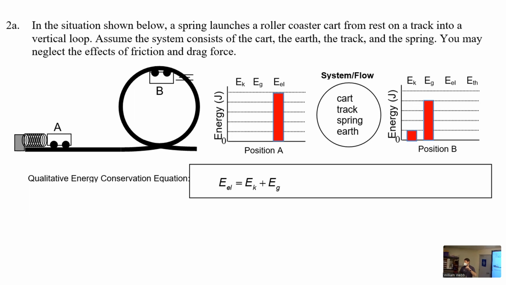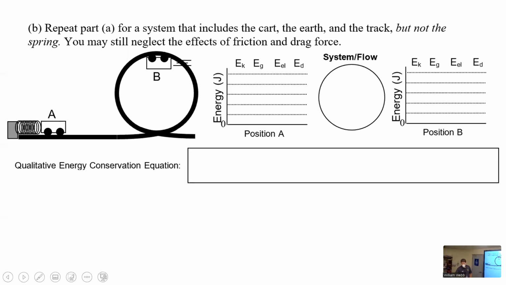Questions? Is it making sense so far? All right, so the next scenario, and again, I don't remember if it's the second one on the worksheet or if they're in the same order or not, might be. But the next one says, repeat part A, but we're just including the cart, the earth, and the track. The spring is not included. So we don't put the spring in that middle circle.